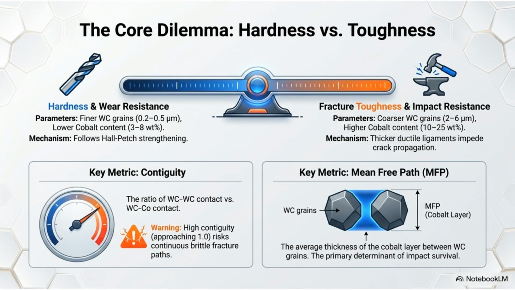Engineers face a core dilemma, balancing hardness and wear resistance against fracture toughness and impact resistance. Key metrics include contiguity, which measures grain contact, and the mean free path of the cobalt layer, which is a primary determinant of a component's ability to survive impact.